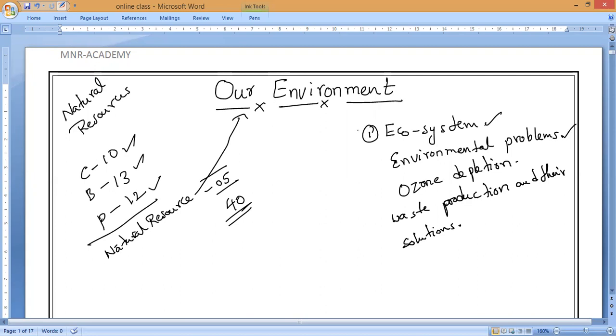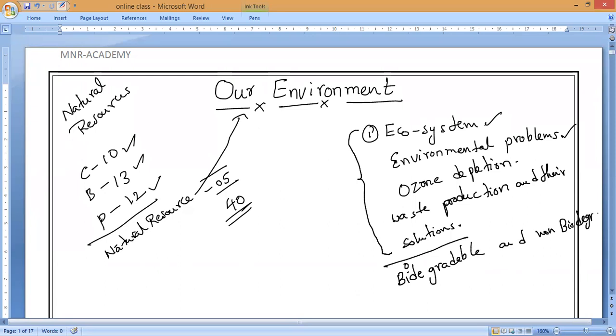So till here, all the concepts are covered in our 15th chapter, our environment. Now, what is not mentioned in our chapter, which we should study, is the last concept under natural resources. It is a simple concept which we studied in lower classes. That is only biodegradable and non-biodegradable. Do you understand, everybody? So biodegradable as well as non-biodegradable substances.